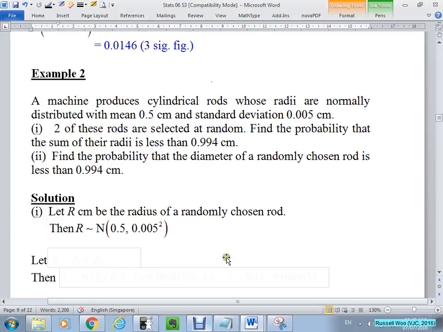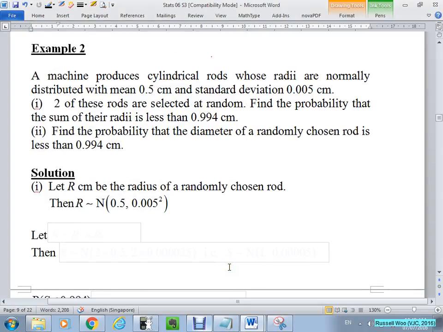Example 2. Okay, again the question says that cylindrical rods, radii normally distributed with mean 0.5, standard deviation 0.005. Now this one is quite easy. This is just translating this to a mathematical statement. Now 2 of the rods are selected at random. Find the probability that the sum of the 2 radii.